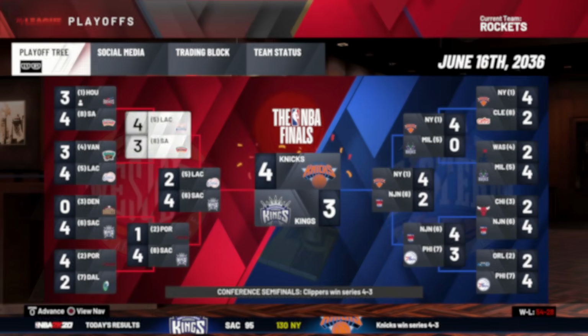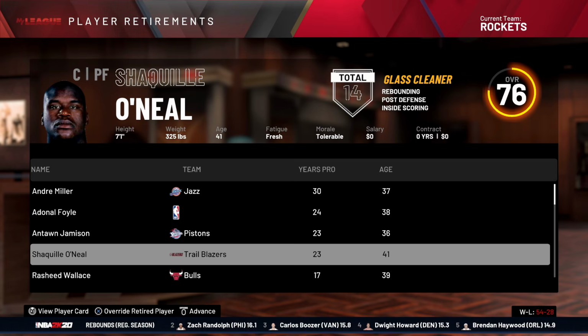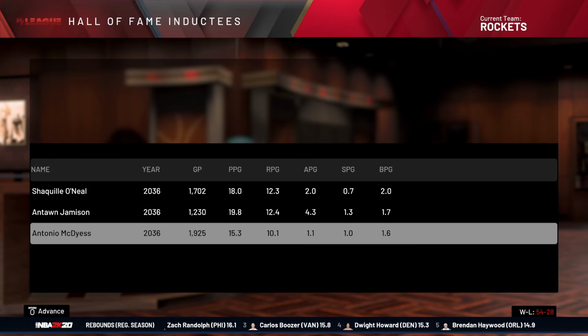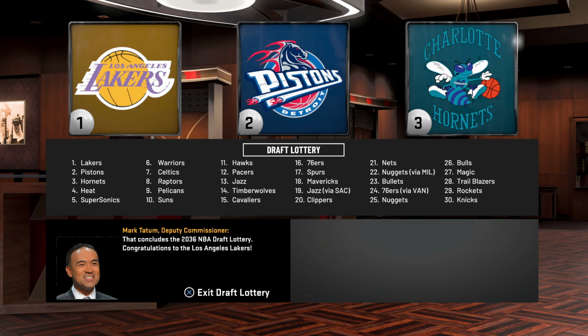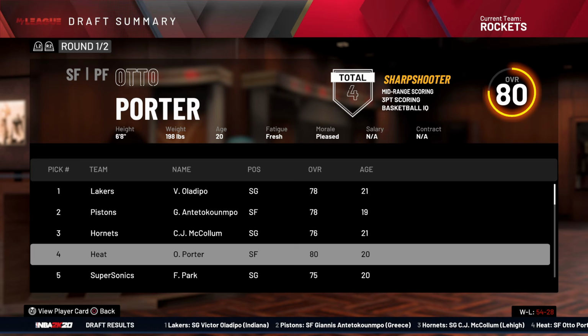And for God's sake, the Knicks won another ring. Kyle Lowry and Iguodala. So basically, if Kobe Bryant never went to the Lakers, the Knicks would be really good. Antoine Jameson retired. Who's Shaquille O'Neal? Never heard of him. And Antonio McDyess should make the Hall of Fame twice. Yep, the Lakers also suck in this dimension. We kind of would have had Kobe. We drafted Isaiah Canaan, Oladipo, Giannis, McCollum.